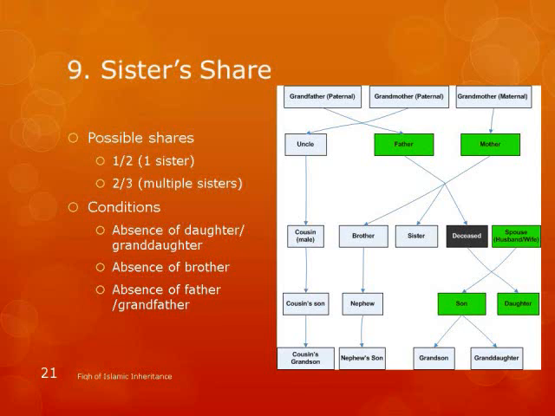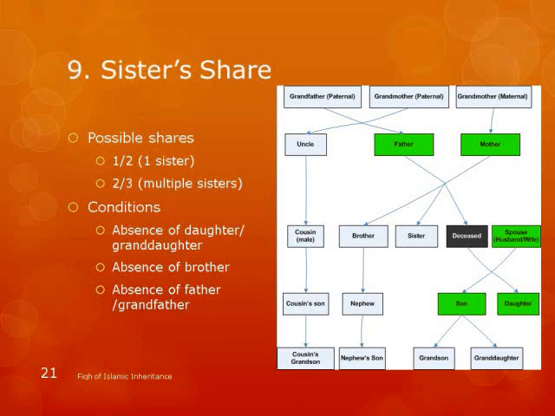She is kicked out of that 2/3 zone because of the presence of the brother. They will get a residual share. Sisters can get even more than what she would get here, but that's the residual share that we talked about. If she comes out of that 2/3 zone, she can get even from that residual share, which is sometimes more and sometimes less. We will see with the examples.